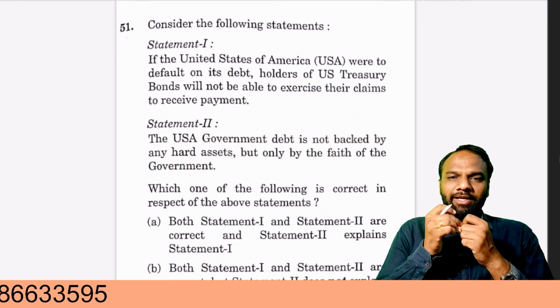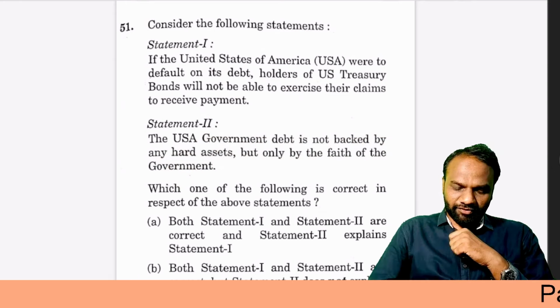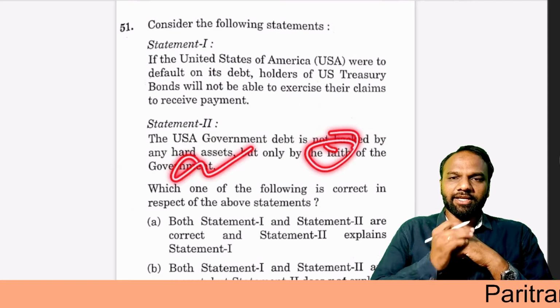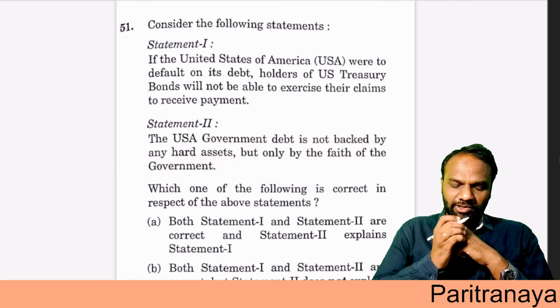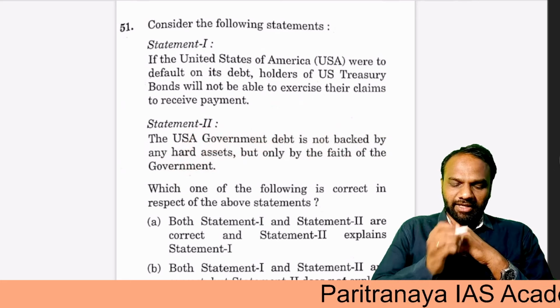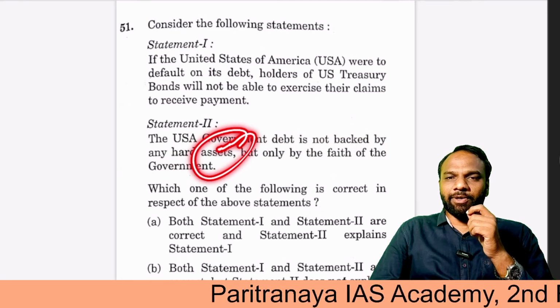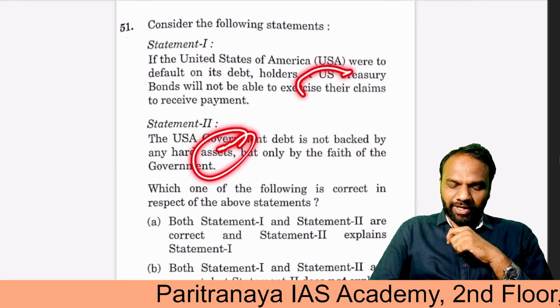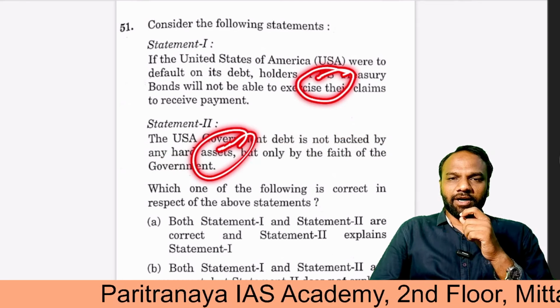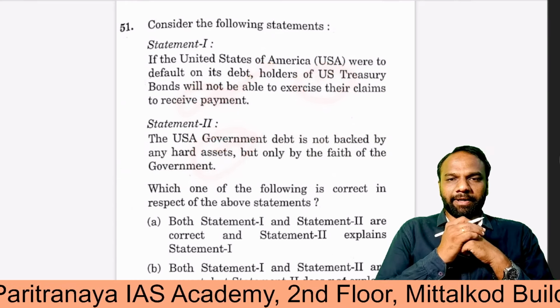But when the government takes a loan from the market, the security is the trust, the faith of the government itself. Hence, the government's debt is not backed by hard assets. This is the reason why, when the government defaults on its debt, the person who has invested in the US bonds will not be able to get back his payment.